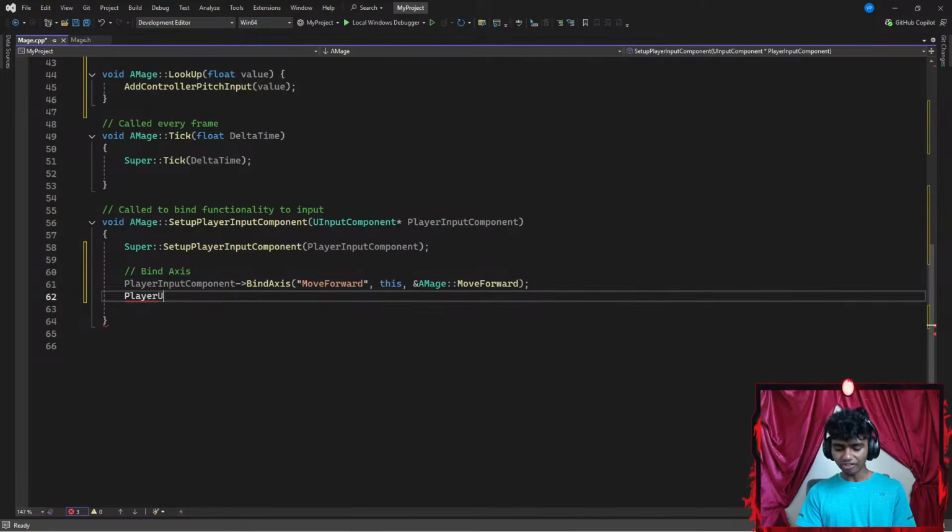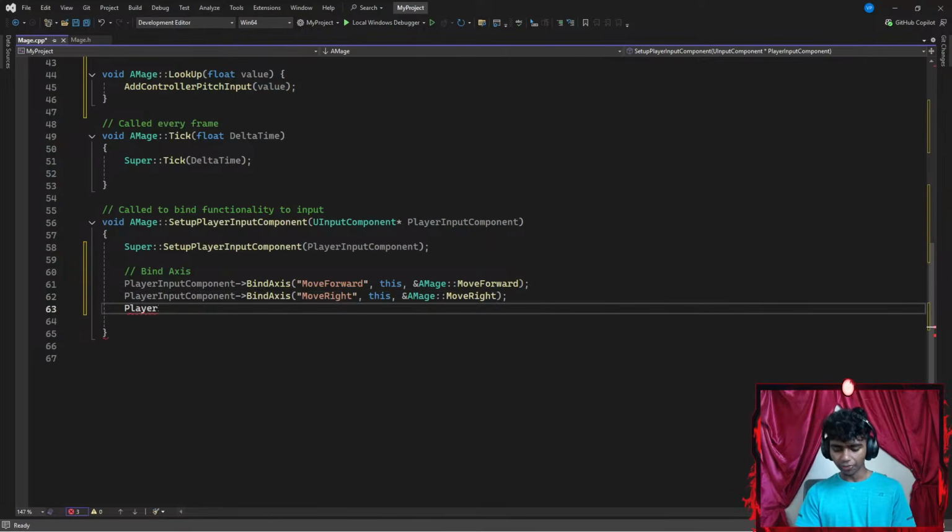Okay, that's pretty much it. All I have to do is add this four more times, because I have to do this for my move right, turn, and look up functions as well. So I'm going to go with player input component, pointing towards bind axis with parentheses. I'm going to say move right. This is my second axis name that is in charge of moving me either towards the left or the right. I want to move my images object, and the function is going to be the memory address of my images move right function. There we go, and then I end this with a semicolon.